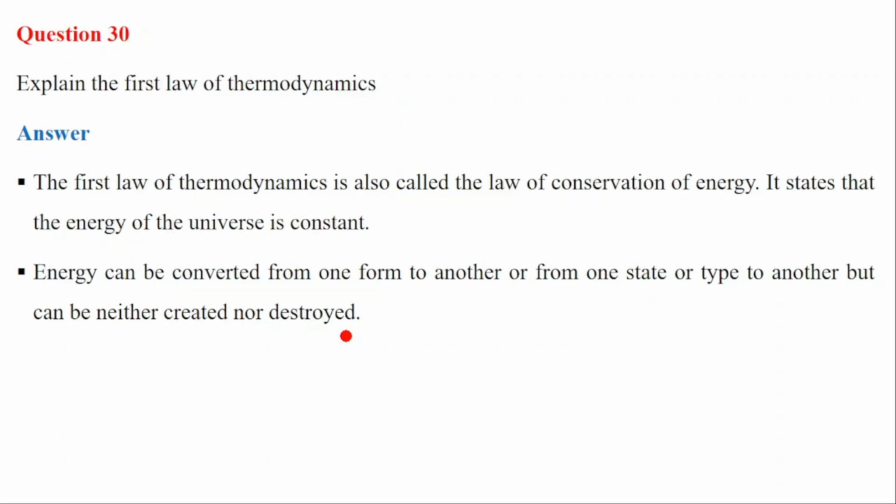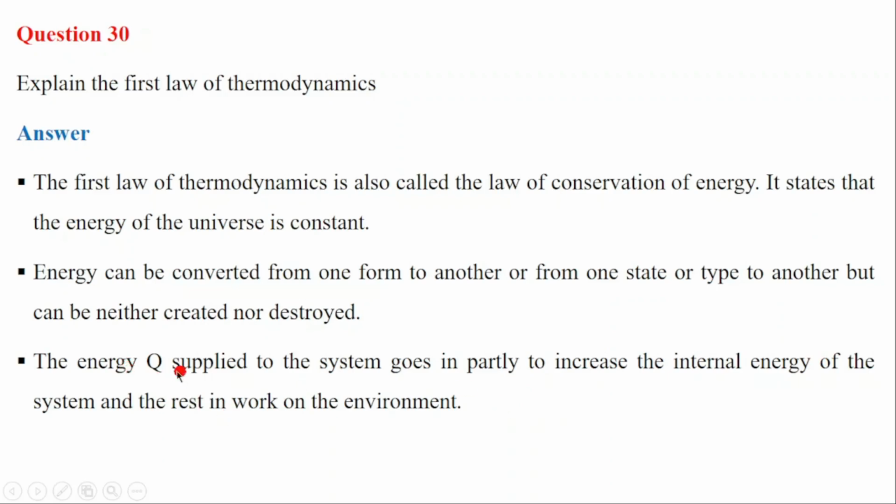So energy can be converted from one form to another. We have sound energy, radiant energy, and so on. But energy cannot be created nor destroyed. There is a conservation of energy. Only energy is converted from one form to another, and it is conserved. The energy of the universe is conserved. That's what the first law of thermodynamics says.